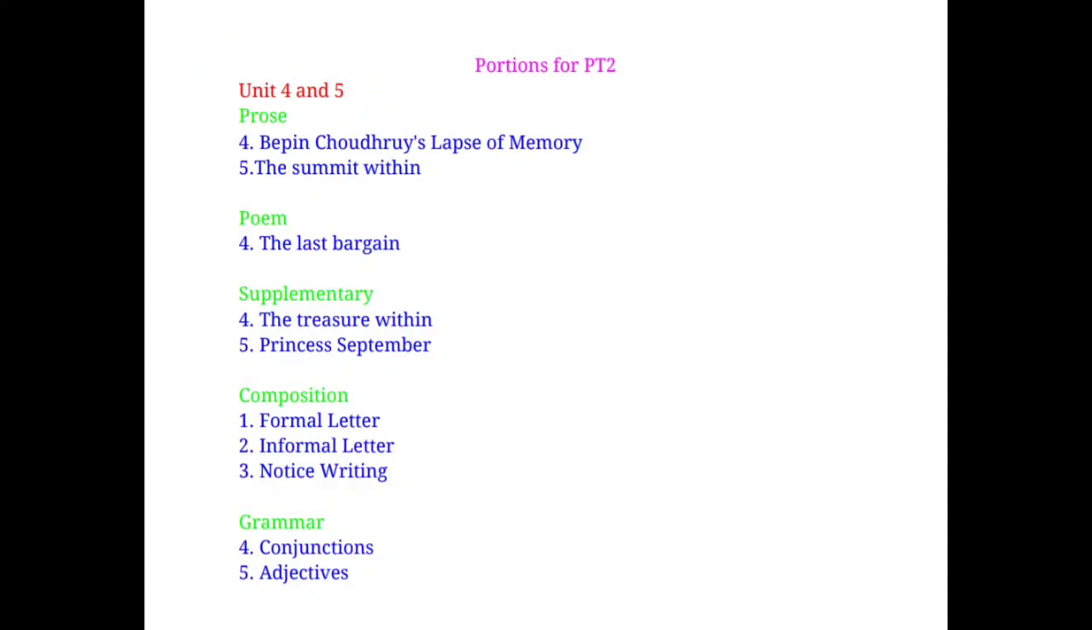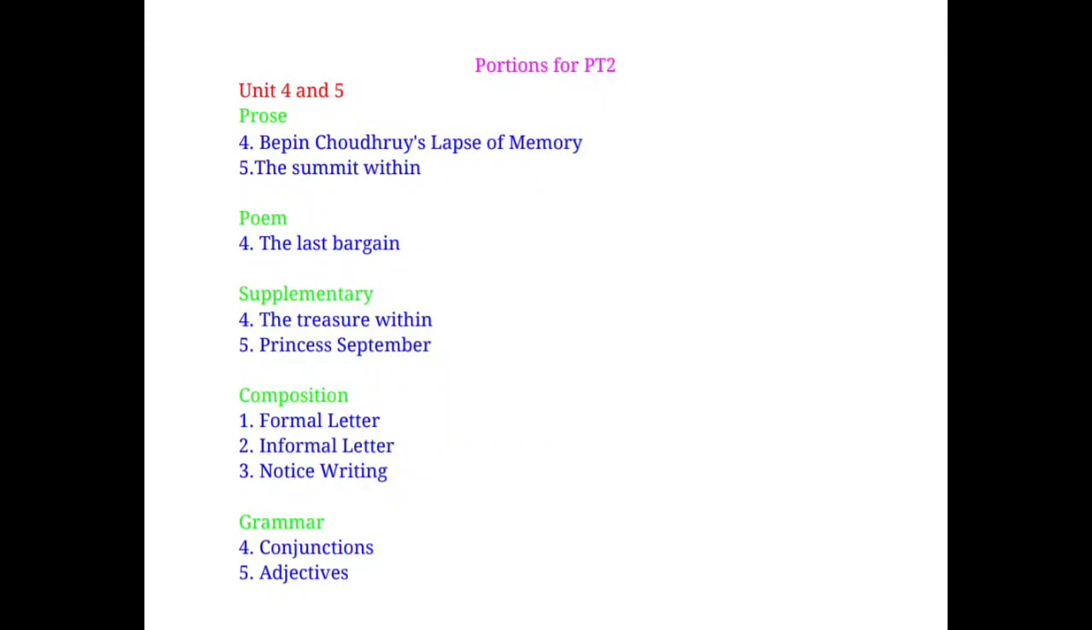Children, listen carefully. This is the portion for your periodic test 2. First part, that is your literature part. So you are going to have unit 4 and 5 in the prose area. Here chapter 4, Bipin Chowdhury's Lapse of Memory, and chapter 5, The Subject Within. That is the two prose you are going to have.